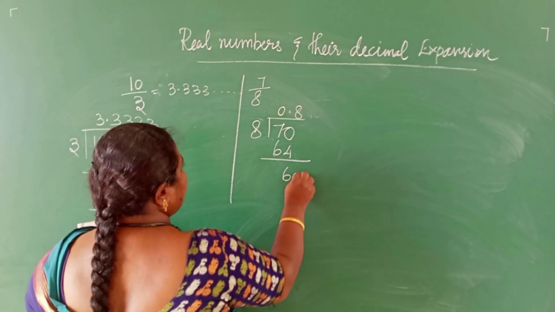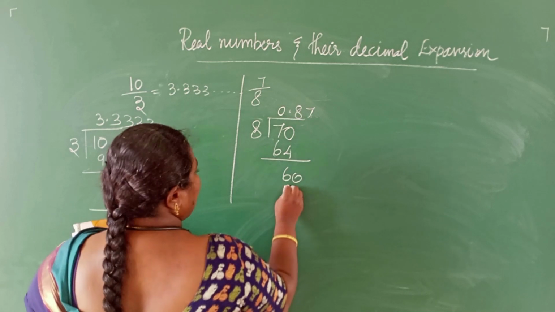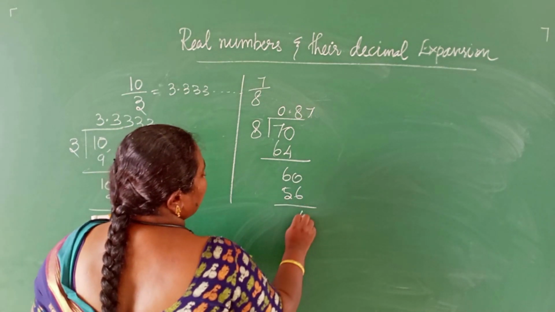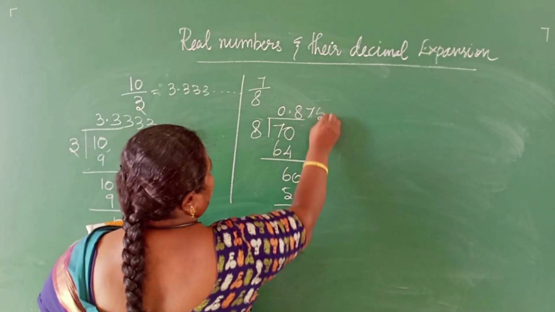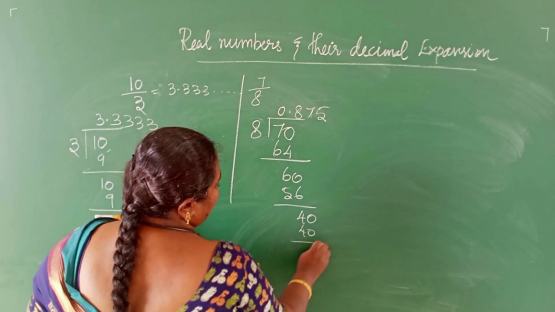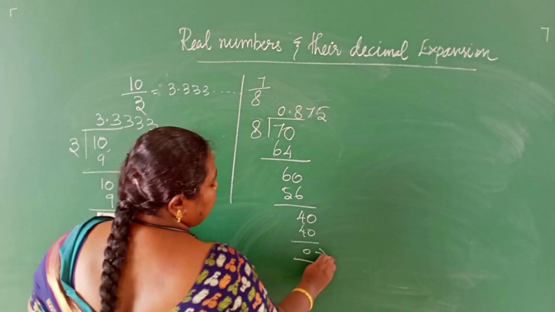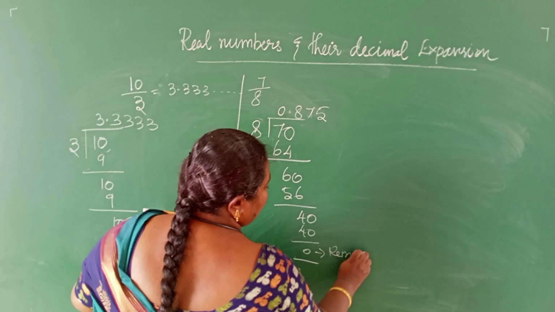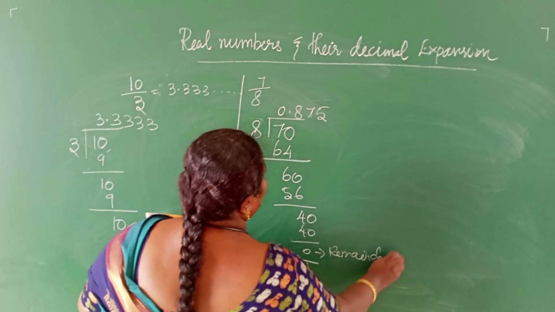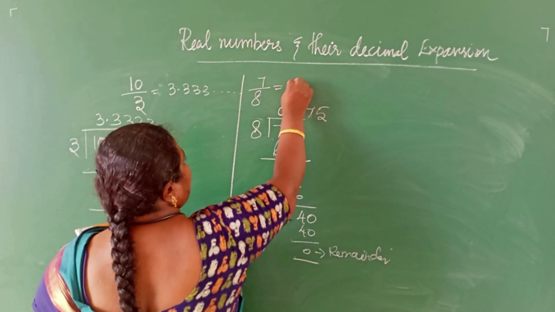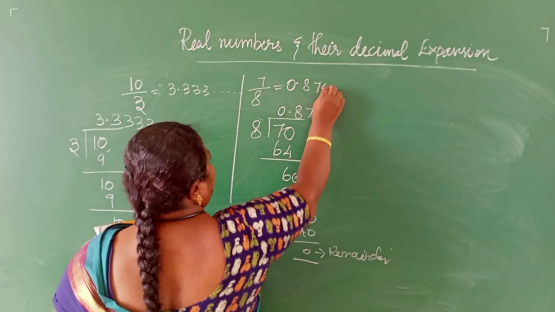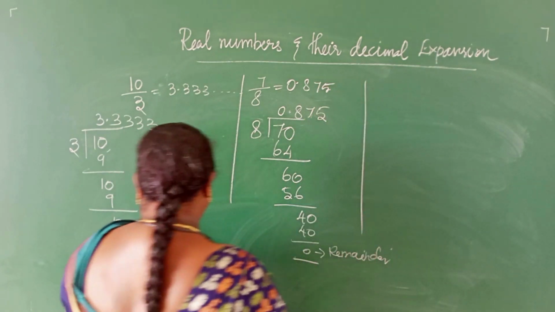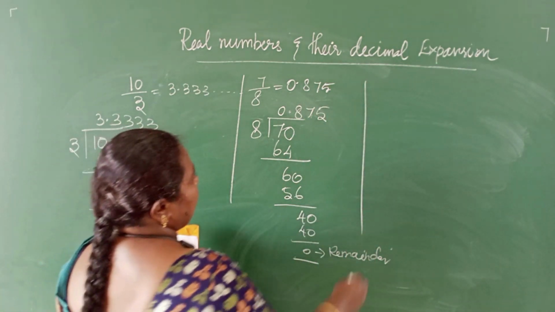Balance 6, 60. 7 8s are 56. Balance 4, 40. 8 5s are 40. Here the remainder is 0 and this can be written as 0.875.